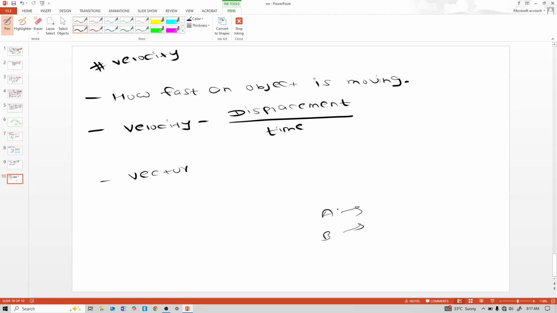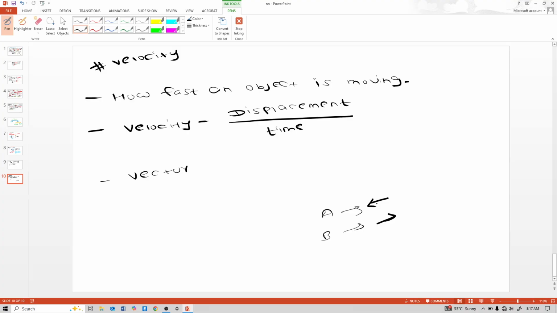See, one can easily tell the fastest of the two if they are moving in the same direction. Like A is moving in the same direction, B is also moving in the same direction. Then we will know which is faster. But see, if the direction of motion is opposite, then it is difficult to determine the fastest. If A is moving in this direction, then it is difficult to determine which is fastest, A or B. So in such cases, the concept of velocity is helpful.